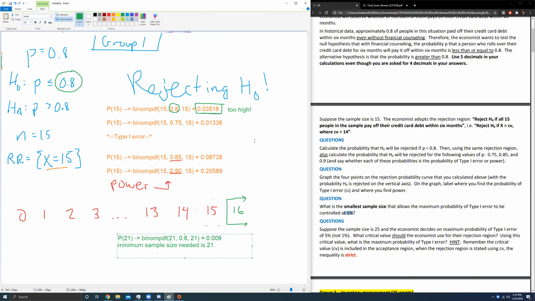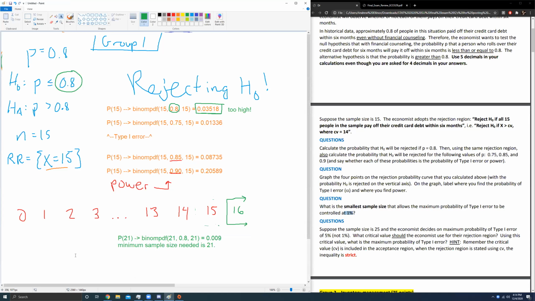Okay. Yeah, go ahead. Do we always assume that we're having the smallest rejection region? Yes. So, right. That is correct. When you do this, you continue assuming that when you increase your sample size, your rejection region is going to continue to move with the rejection region. Your rejection region is going to continue to move with the highest value. So as we were to go up to 17, this guy would be our rejection region, and this guy would go away.